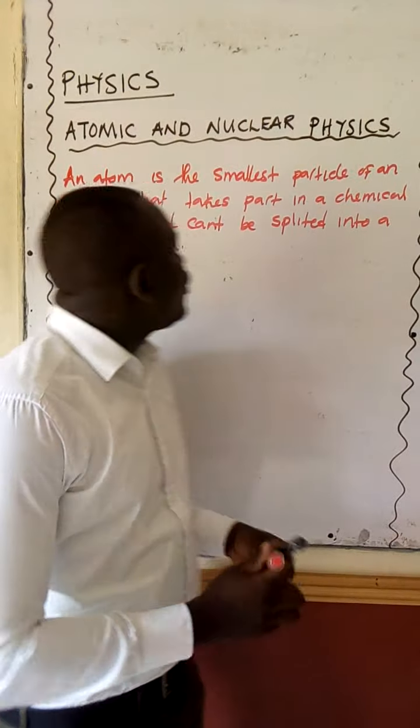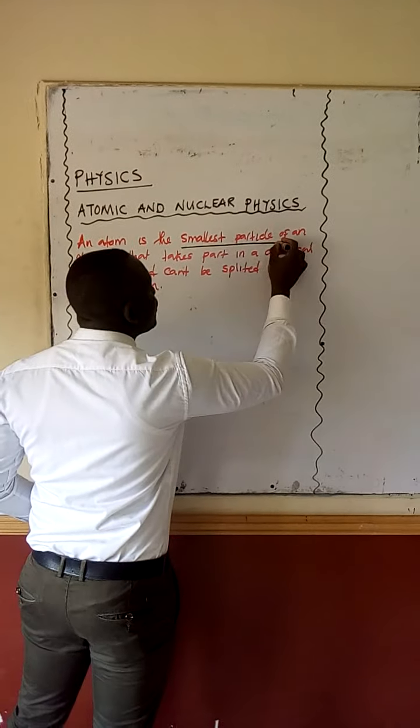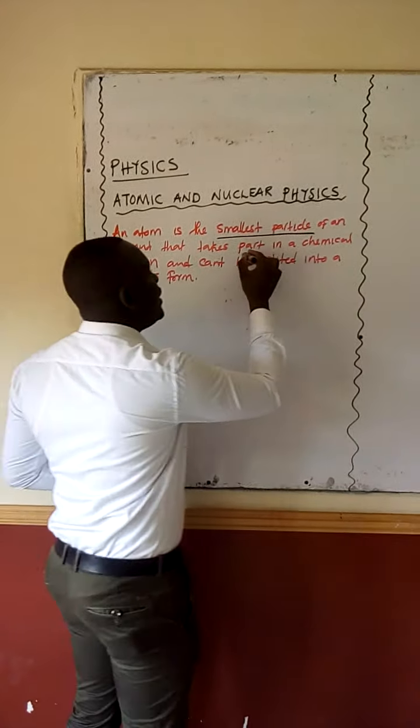So an atom is simply a smallest particle. This is the smallest particle of an element that takes part in what? In a chemical reaction, and it cannot be split.